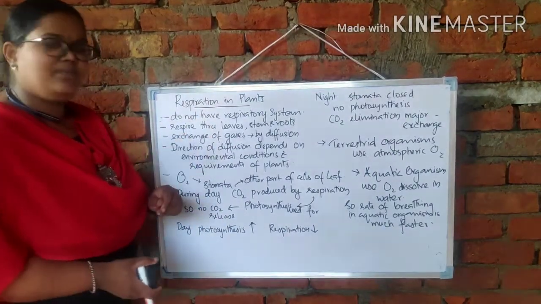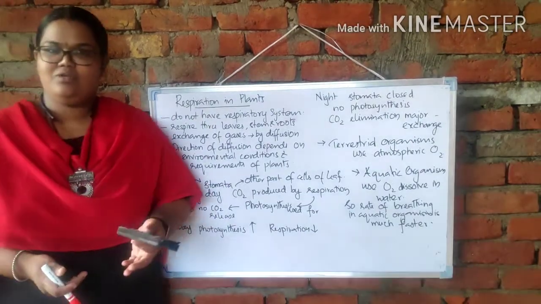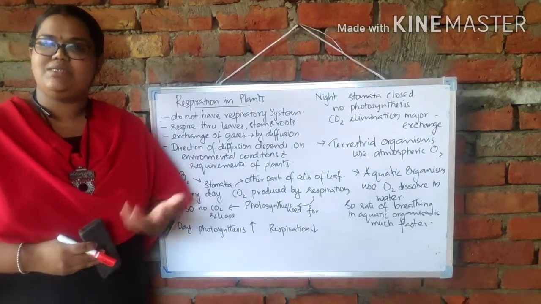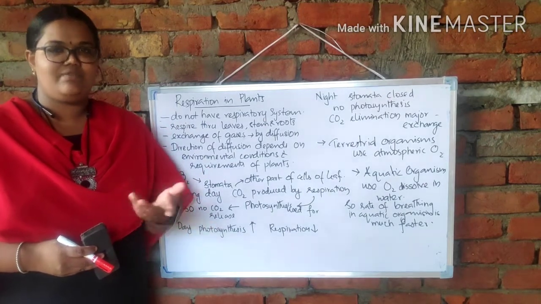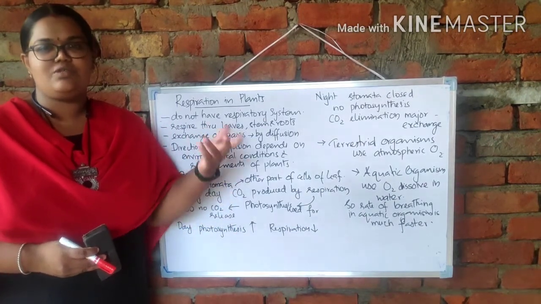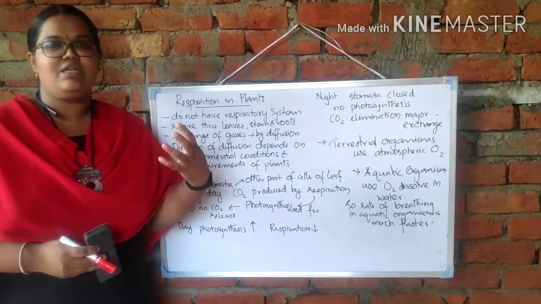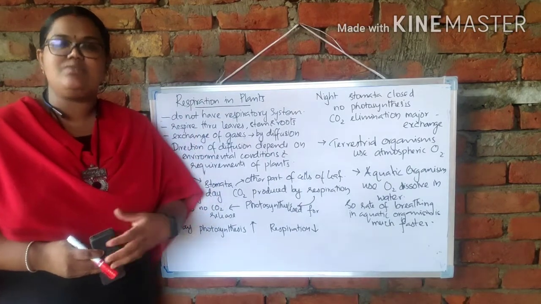Today we are going to discuss respiration in plants. As we all know, there is no specific respiratory system for plants. In human beings, there is a circulatory system, a respiratory system, a digestive system, everything. But for plants, there is no special respiratory system. Their main gaseous exchange, mainly oxygen or carbon dioxide, we can say that.